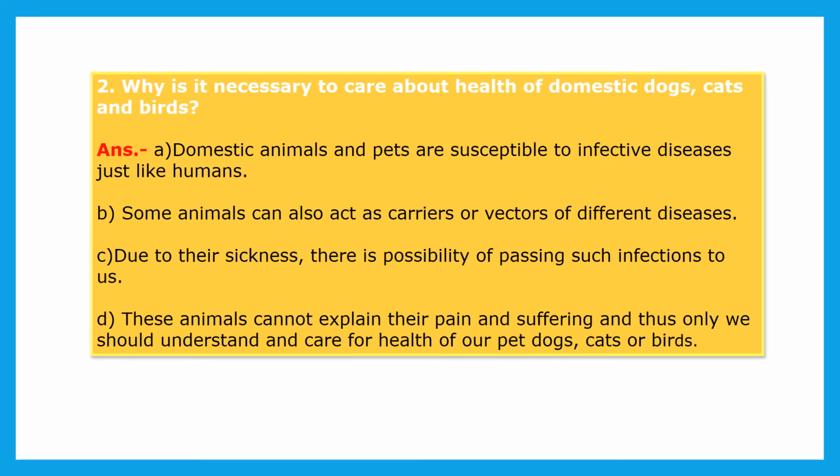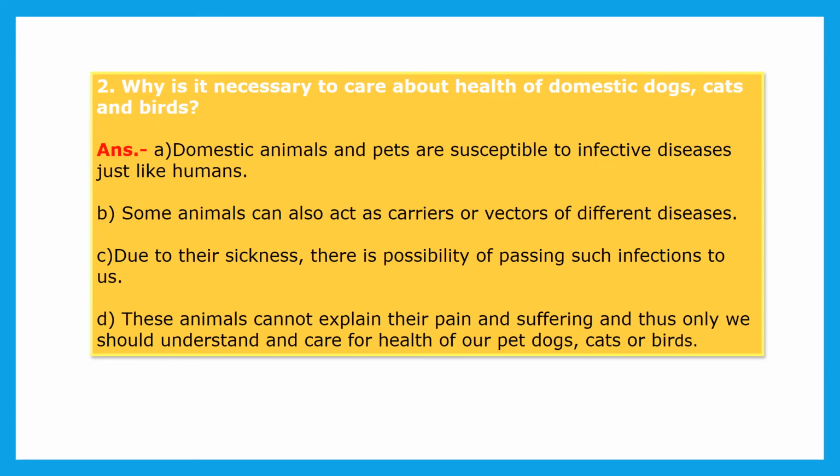Now second question, why is it necessary to care about the health of domestic dogs, cats and birds? Domestic animals and pets are susceptible to infective diseases just like humans. So all these domestic animals such as dogs, cats and birds get infectious diseases just like human beings. Some animals can also act as carriers or vectors of different diseases. So due to their sickness, there is a possibility of passing such infections to us.